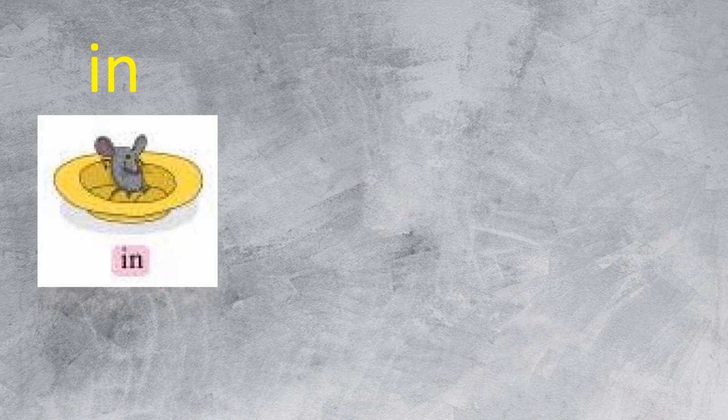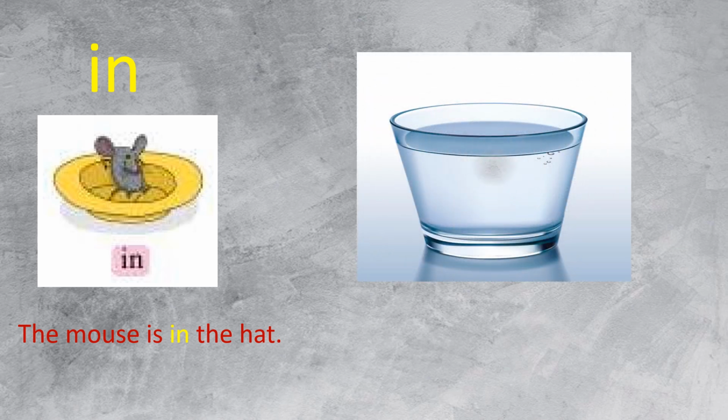Let's start with the word in. Look at the picture, students. What do you see in this picture? The mouse is in the hat. In means मध्ये. One more example, look here. There is a glass of water. There is water in the glass. In, मध्ये.